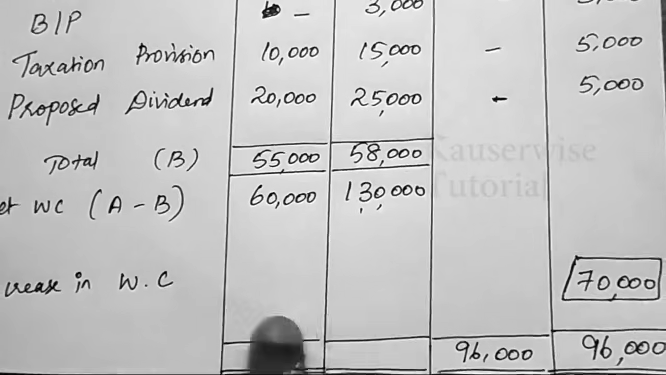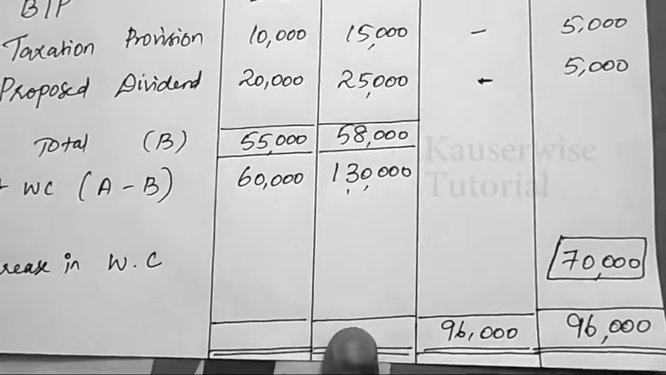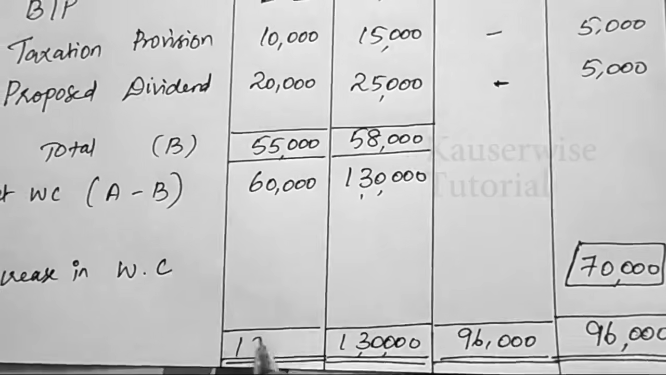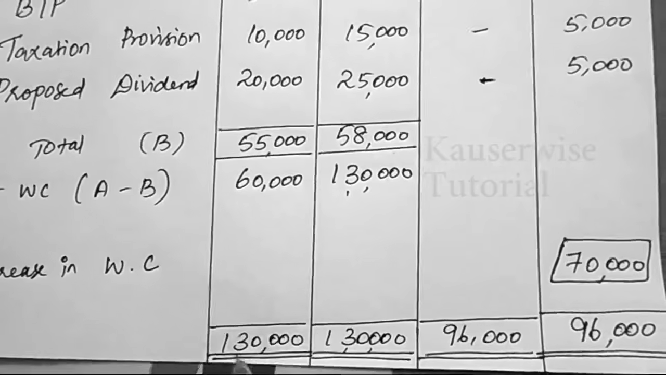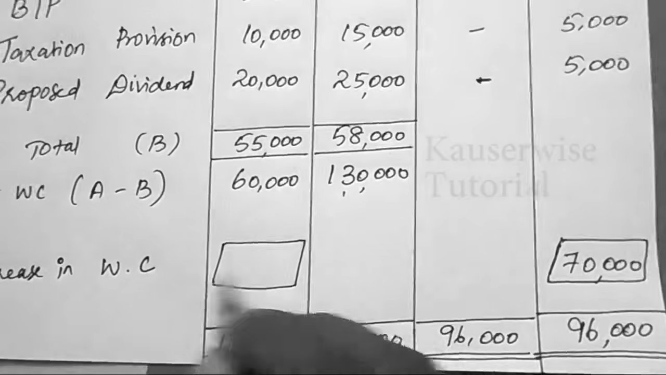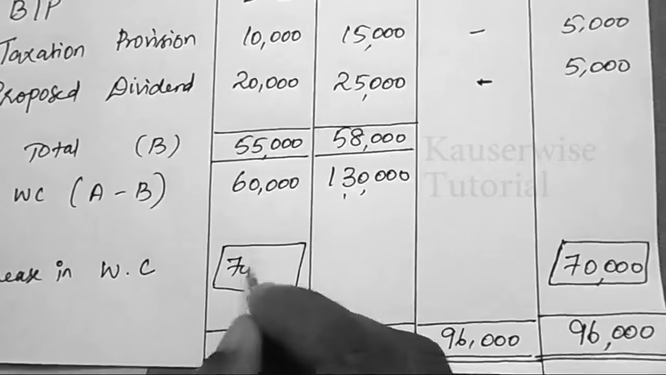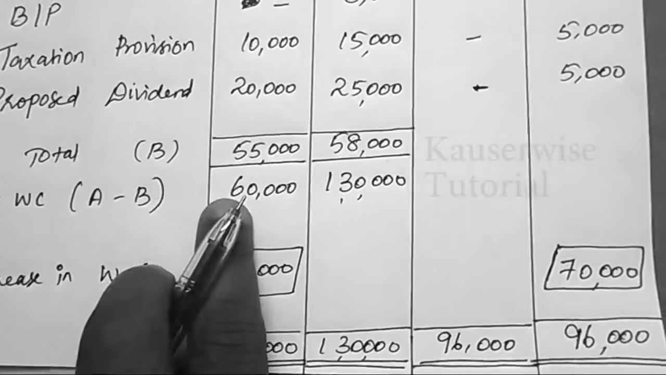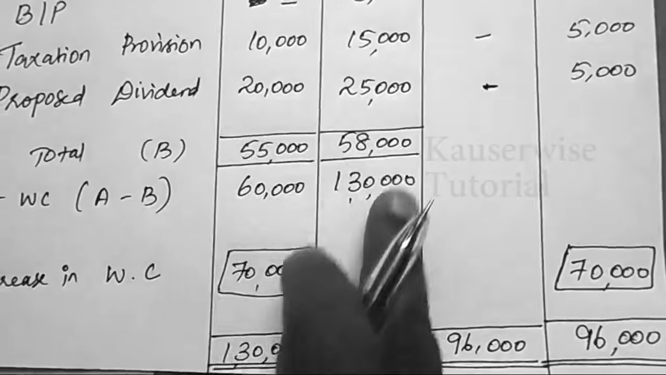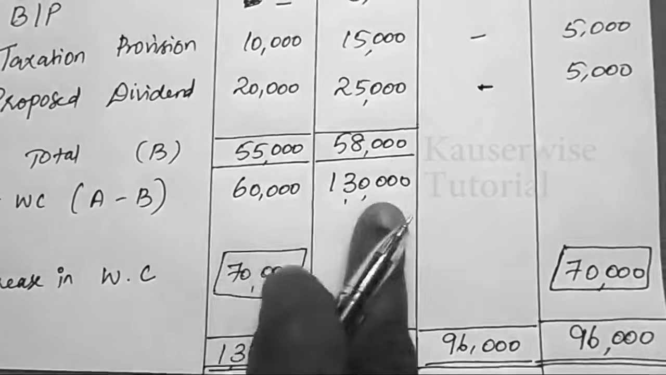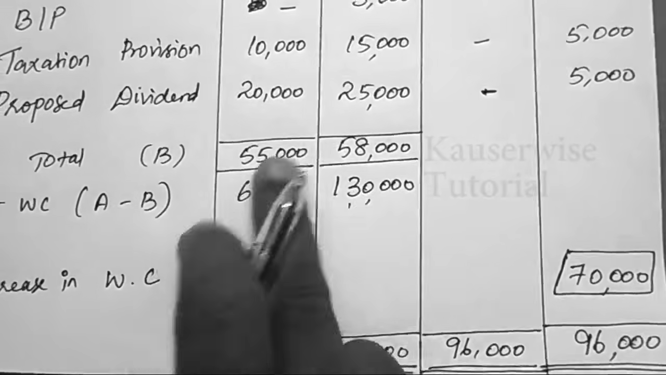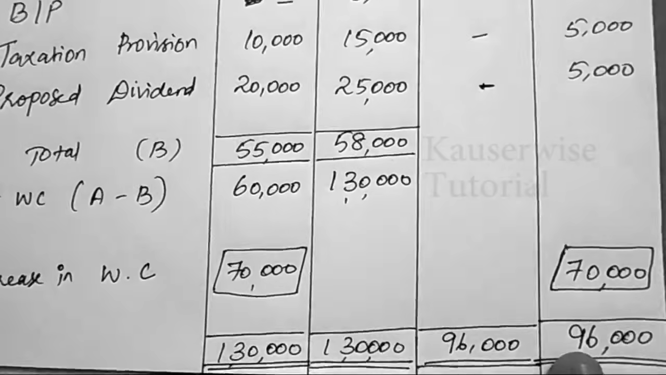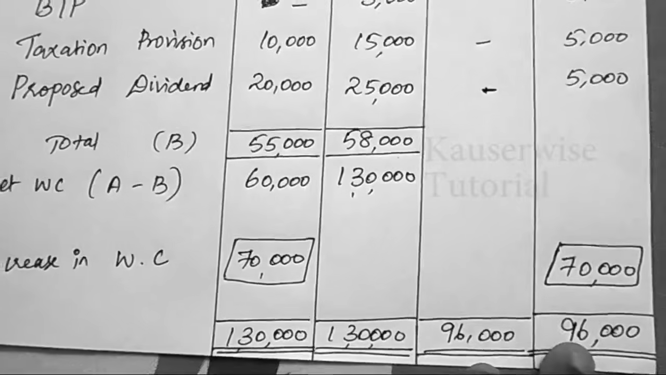Now get the total for these two columns also here. For the next year, 1,30,000. First year we have only 60,000. Put 1,30,000. What is the balancing figure? You'll get the same value, 70,000. That is increase in working capital. First year the working capital is only 60,000, but the next year is 1,30,000. What is the difference? Increased or decreased? Increased. How much increased? 70,000 increased. So this is the way to prepare the schedule of changes in working capital.